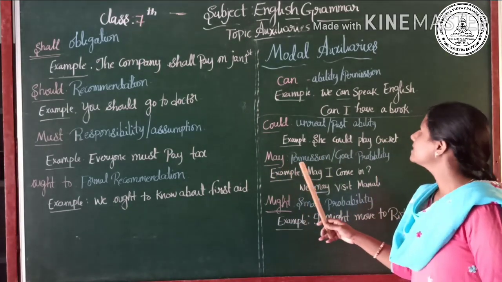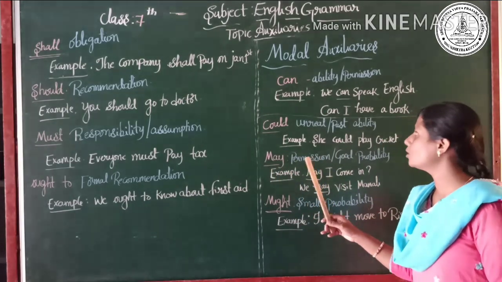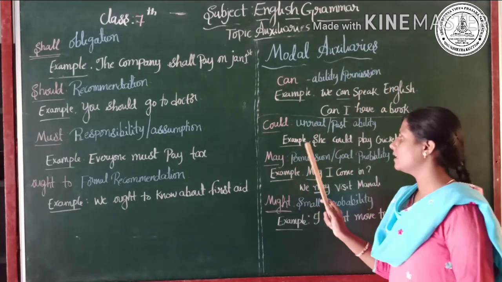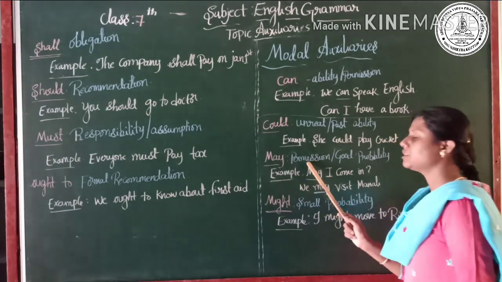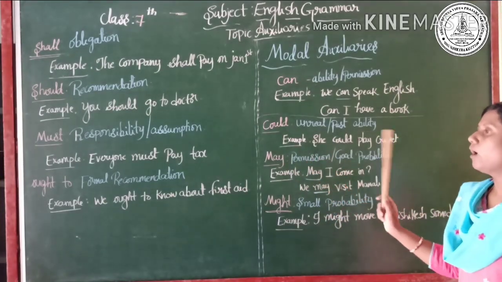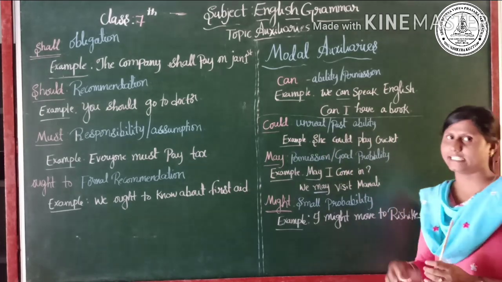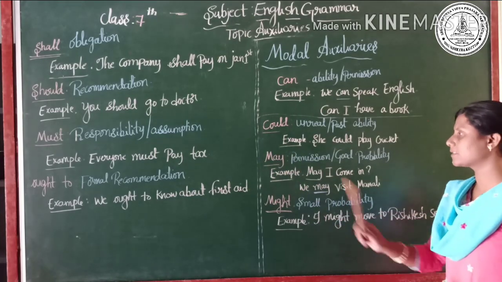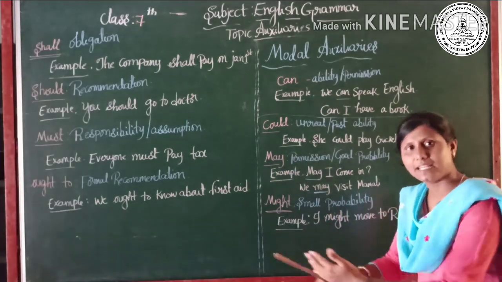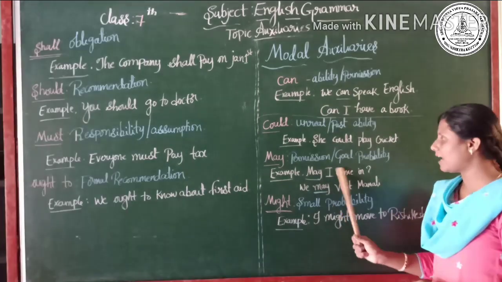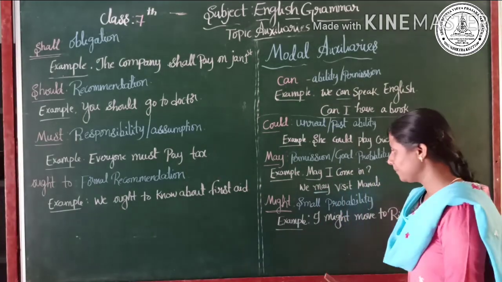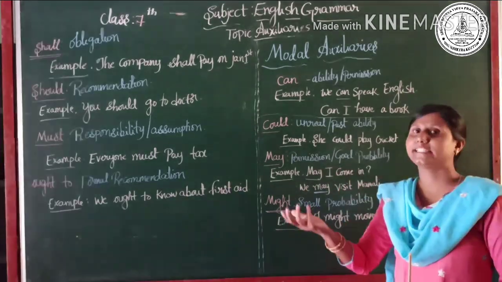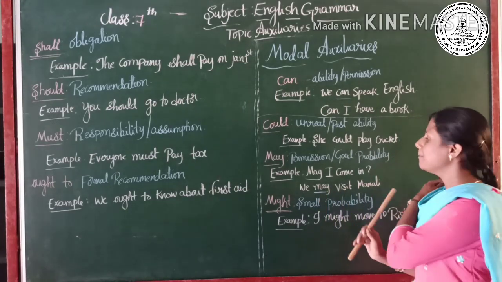Next, may. As we saw with the modal auxiliary can, may is also used for permission. May can be used for permission in some situations, and also to express a good probability or possibility. Let's go with the examples. "May I come in?" is asking permission. Next, "We may visit Manali." This is a good probability, a possibility that we may visit Manali.